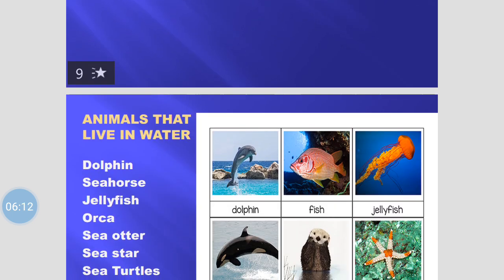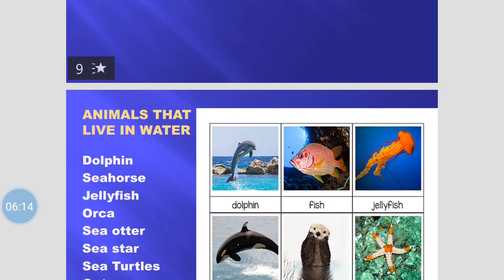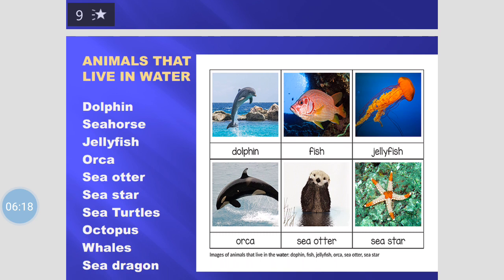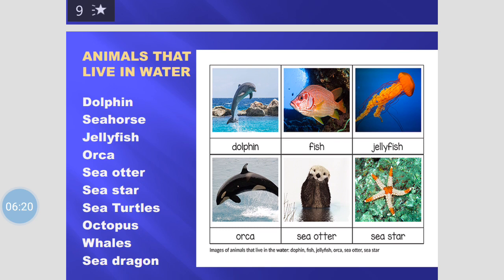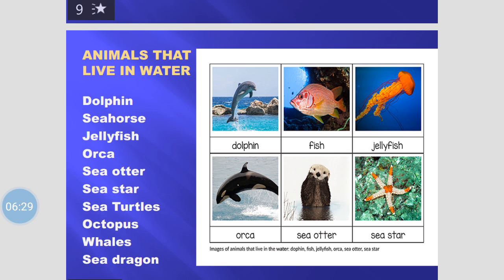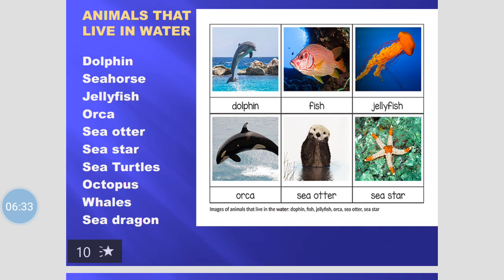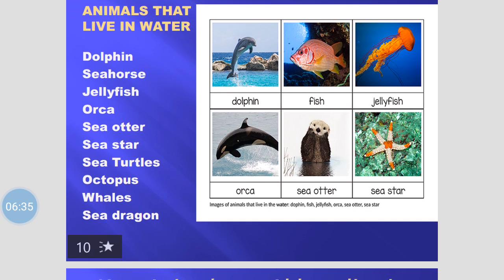Animals that live in water. We have the dolphin, we have the seahorse, good. We have the sea star, we have the orca, yes. We have the sea otter, yes. We have the jellyfish, good, and so on. We have the octopus and the rest. Yes, so you can mention more. So these are examples of animals that live in water.